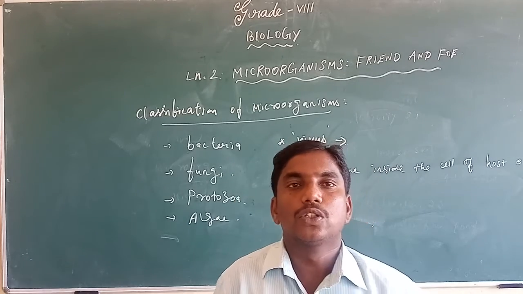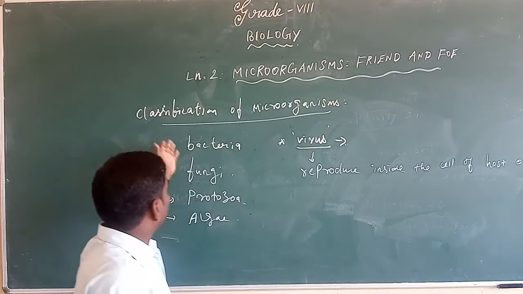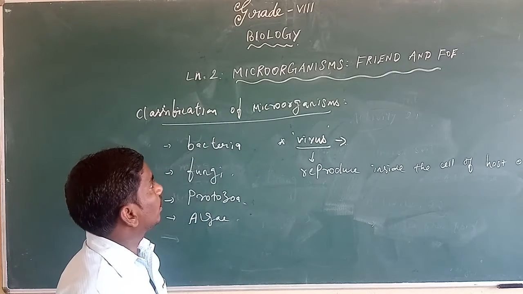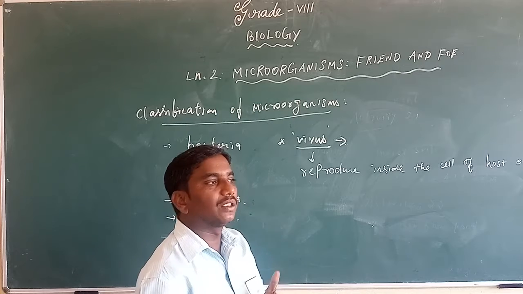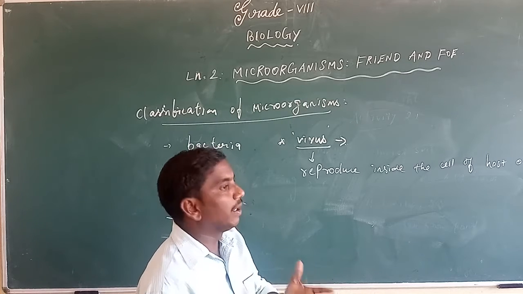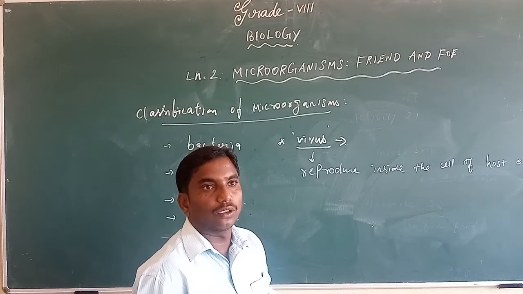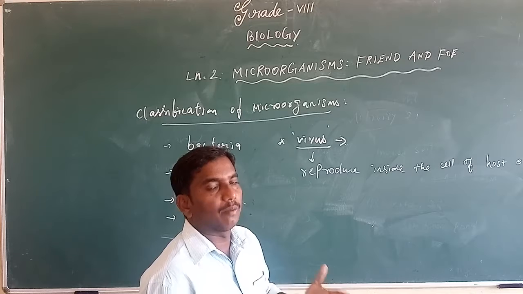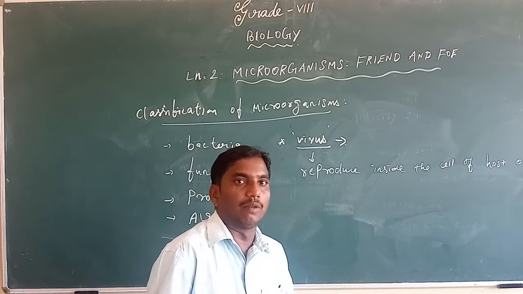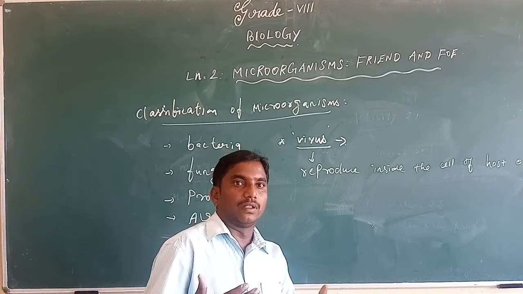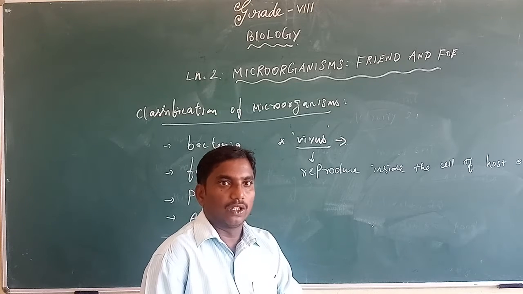As I told you in this topic, some microorganisms are beneficial for us, and some other microorganisms are enemies for us.